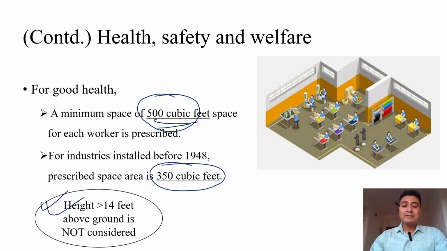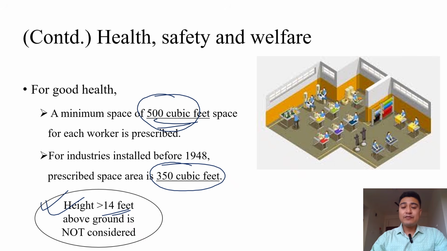The height more than 14 feet will not be considered to calculate the volume of the space for each worker. So, when we calculate this for each worker, the height should not be more than 14 feet.